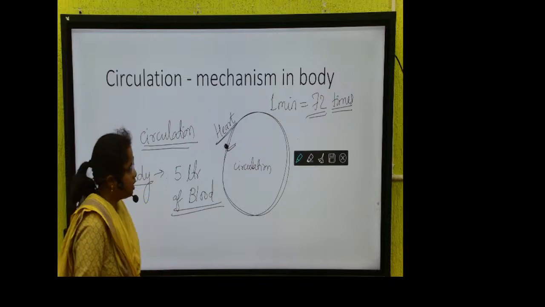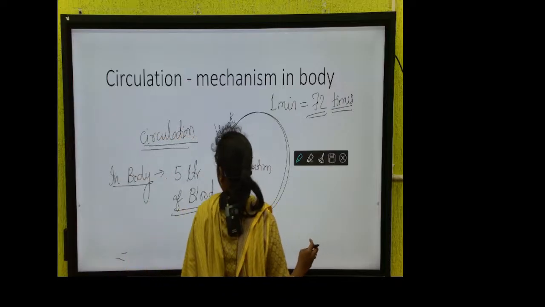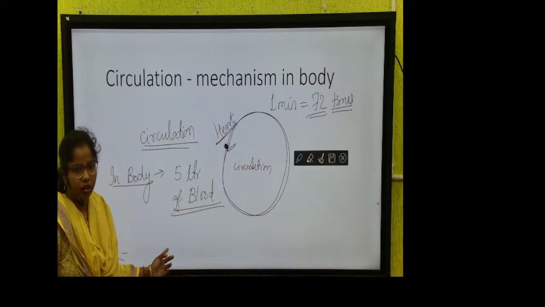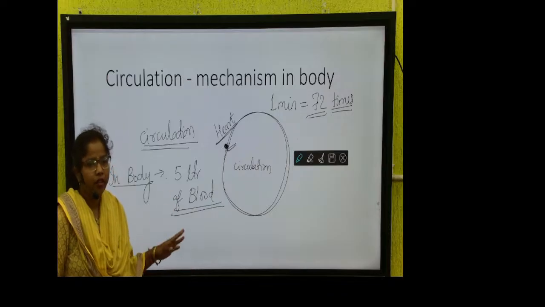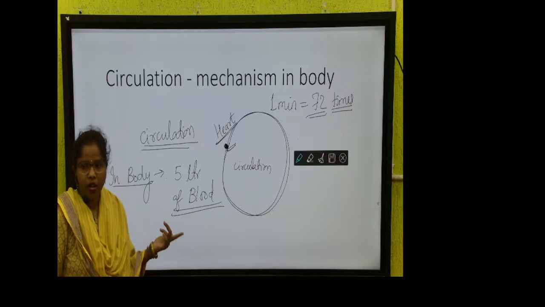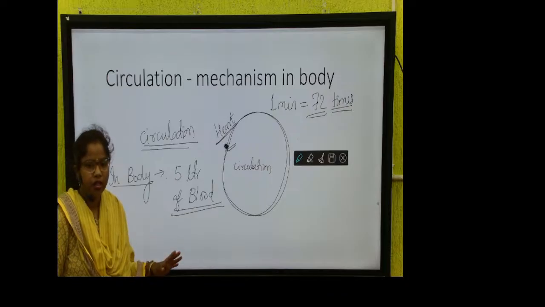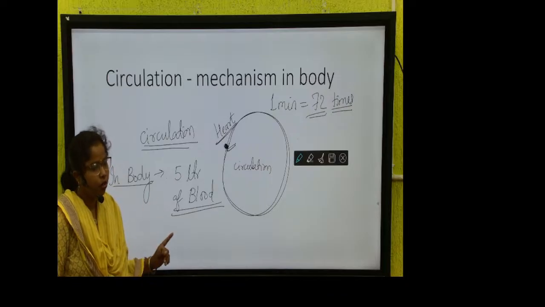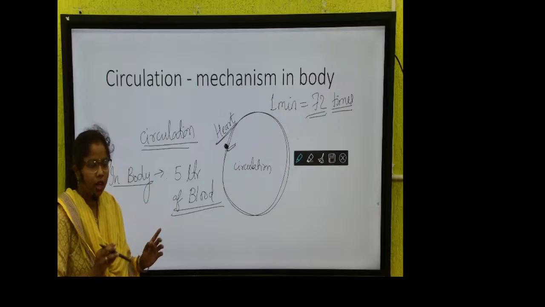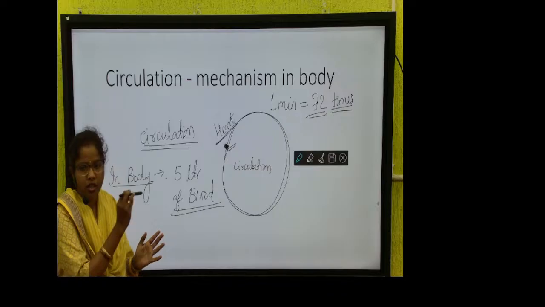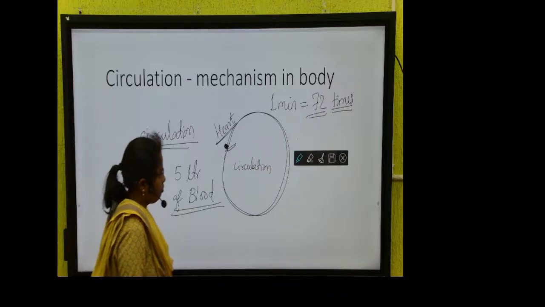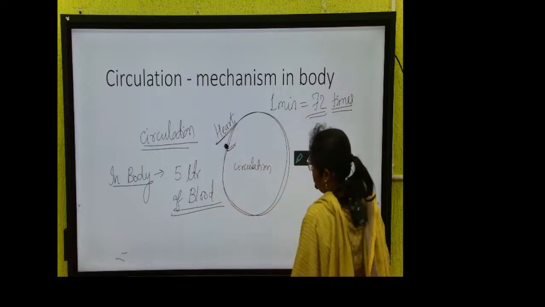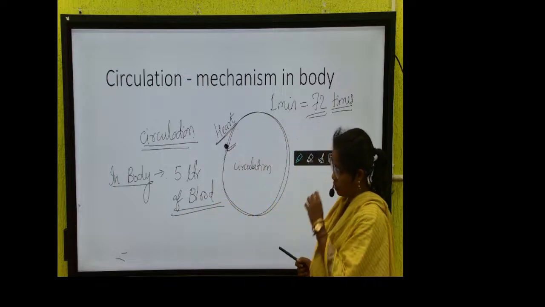The basic concept is why it is coming to the heart, why not to any other organ. So let's understand why it is coming to the heart. You are writing and I race. In the human body we have 5 liters of blood in males, 4.5 liters in females. The heart beats 72 times in 1 minute, and in this particular 1 minute the blood of the whole body gets circulated through the heart. The process which is taking place is called circulation.